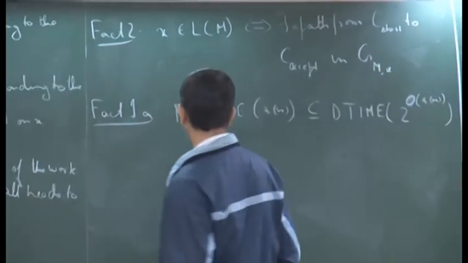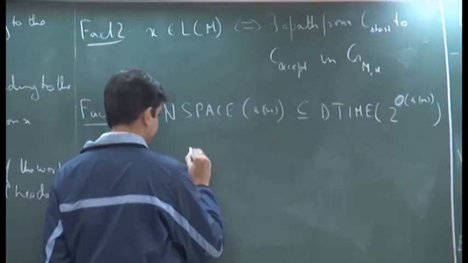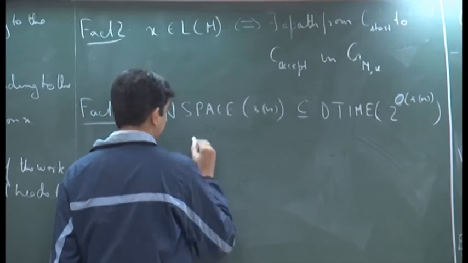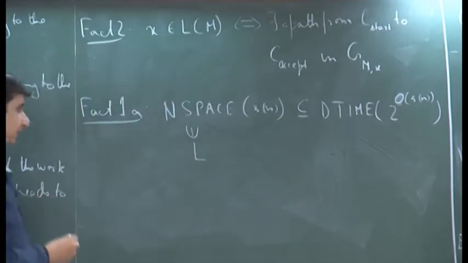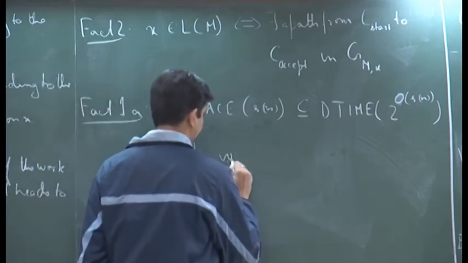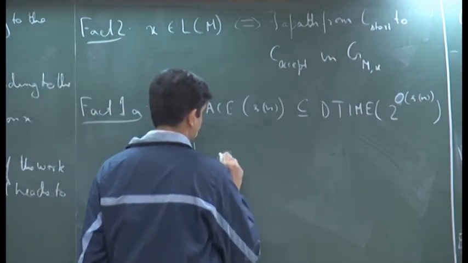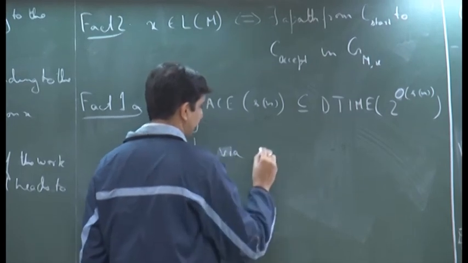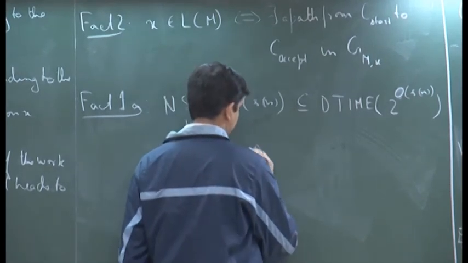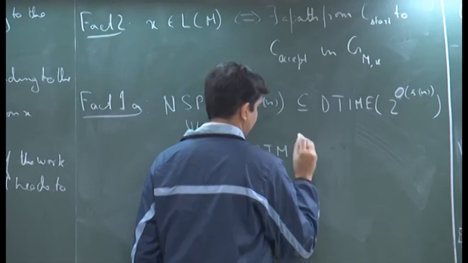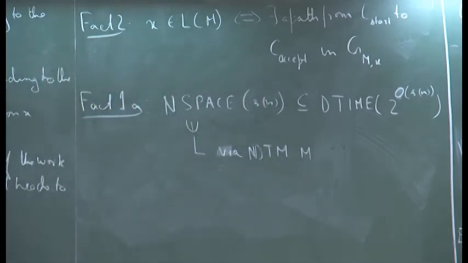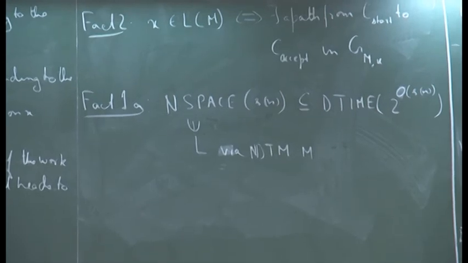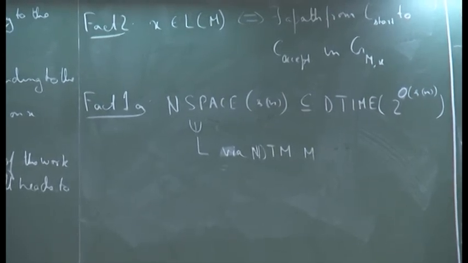So, assume that there is some L that is belonging here, and this happens via some non-deterministic machine M. What would be the size of the configuration graph? Exactly, right.